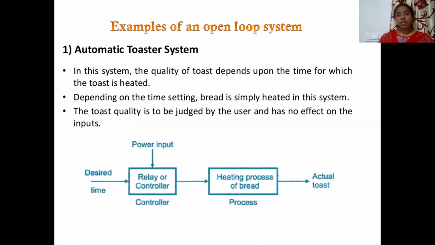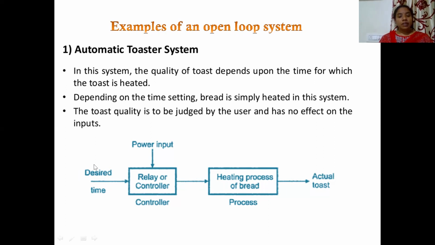Now coming to the examples of open loop systems. An automatic toaster system is one example of an open loop system. If you observe the block diagram over here, there is a heating process. I am going to heat the bread in my toaster, which is called an automatic toaster system. So there is a relay or controller, which we can call the controller here.